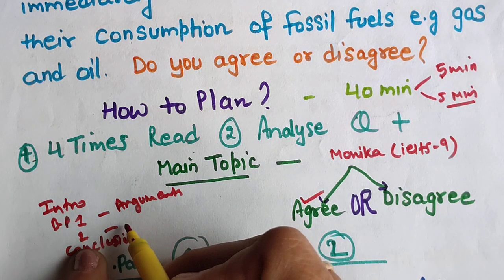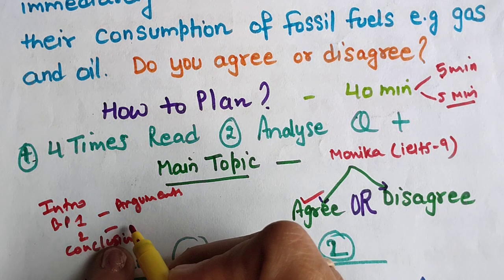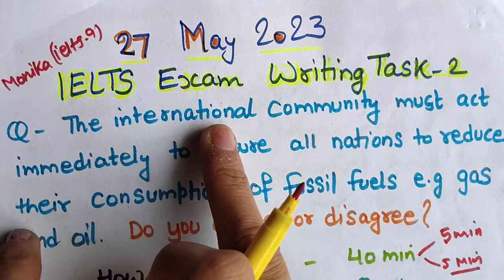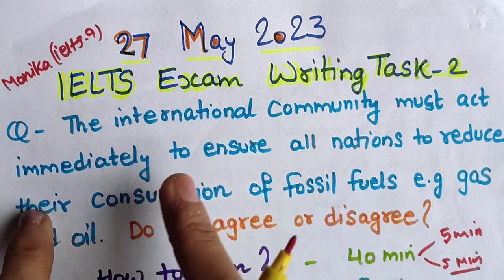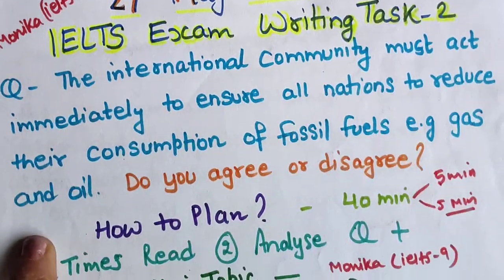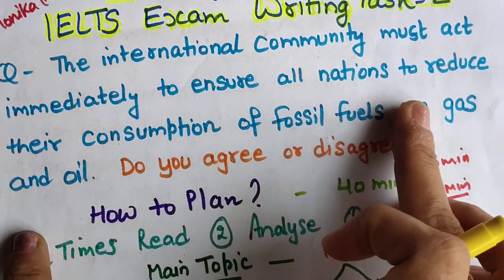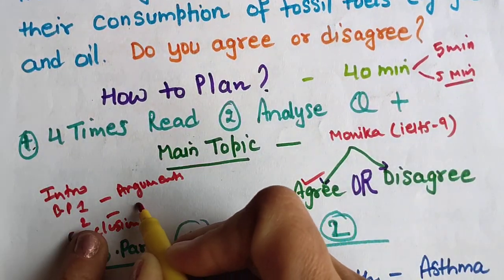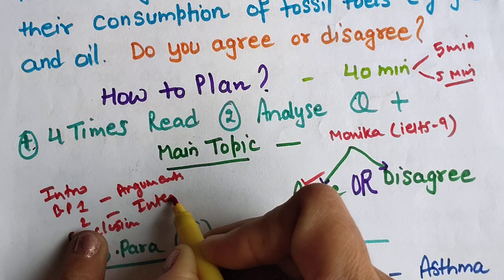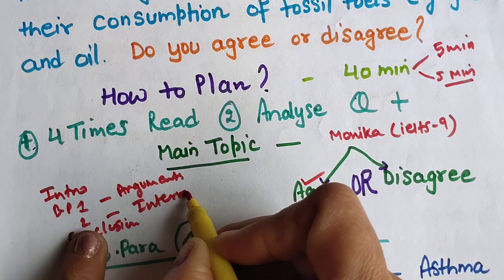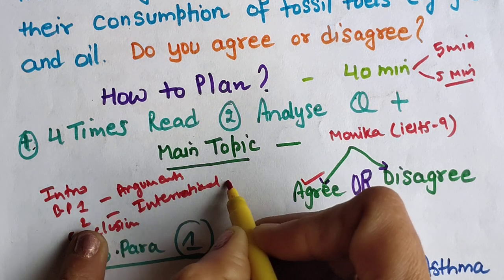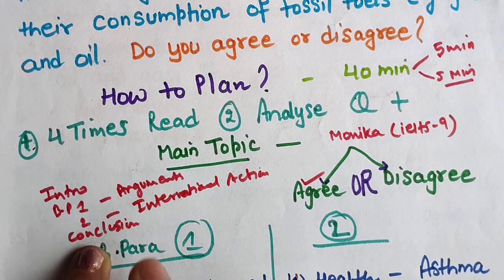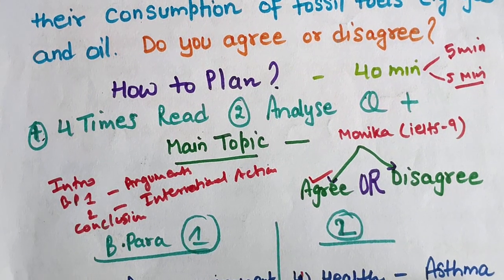in body paragraph 2 your third reason, plus now you will tell what this international community can do to reduce the consumption of fossil fuel. That we will just discuss, any international community action we will discuss in body paragraph 2 and then conclusion. Okay, so these are the points you can get.